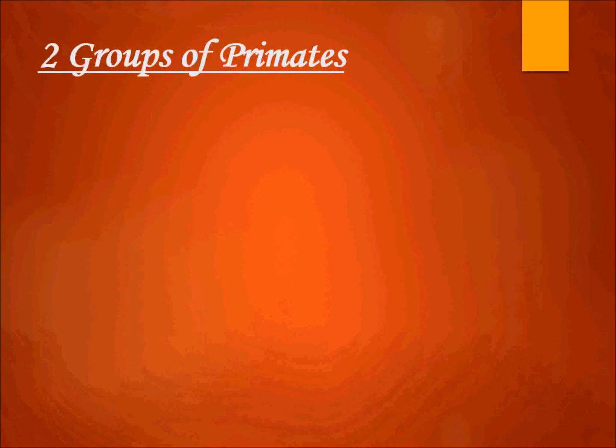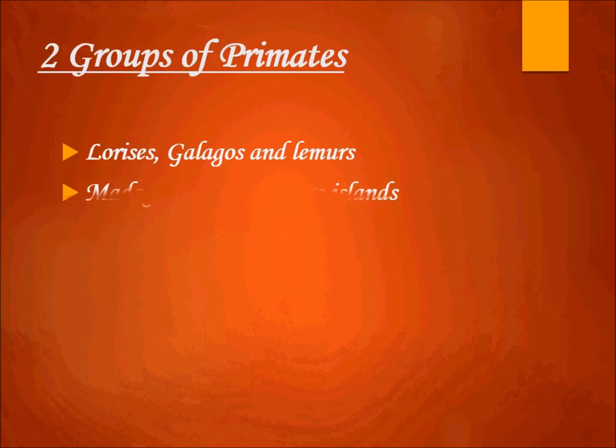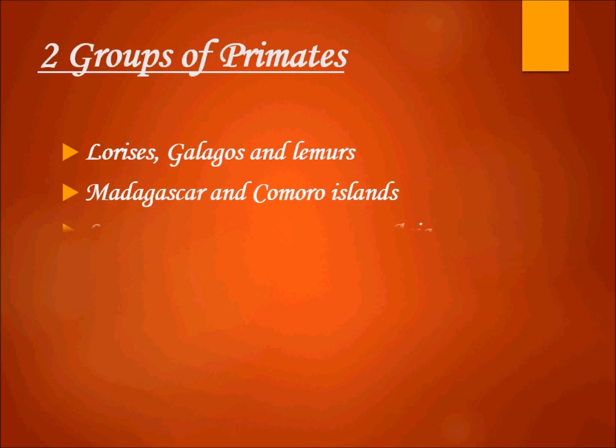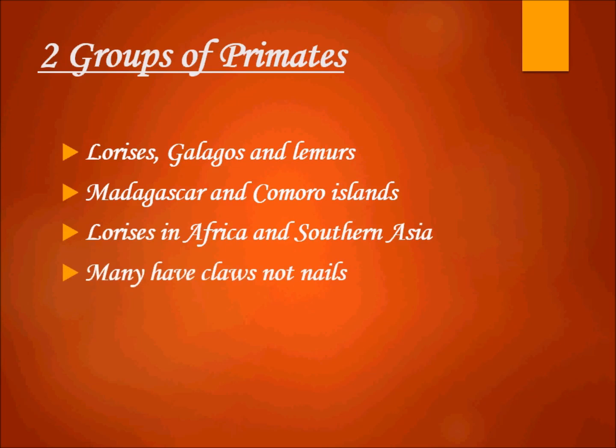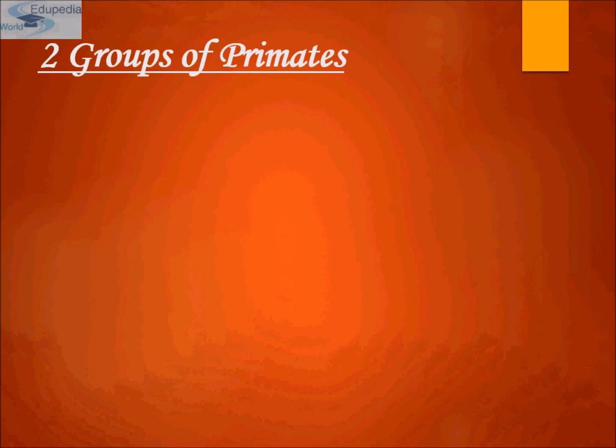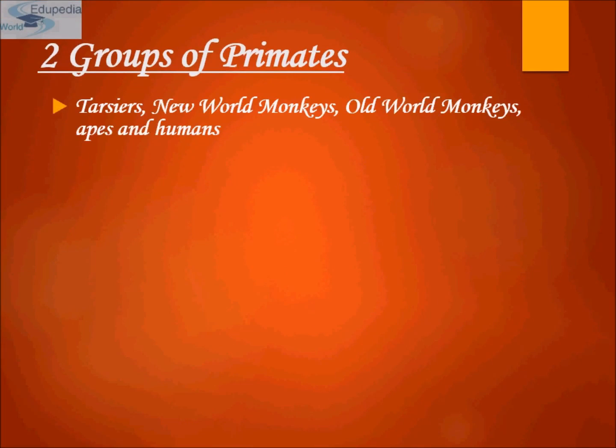They have two groups of primates. Lorises, Galagos and lemurs: lemurs in Madagascar and Comoro Island, lorises in Africa and South Asia. Many have claws, not nails. Two groups of primates: Tarsius, New World monkey and Old World monkey, NWM, that is New World monkey, and OWM, that means Old World monkey, apes and humans. Tarsius from Southeast Asia.